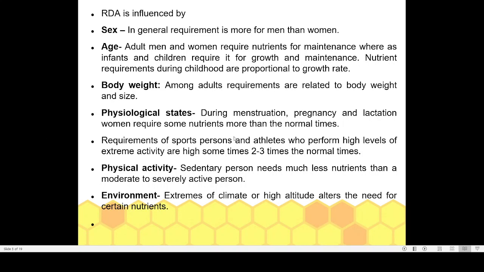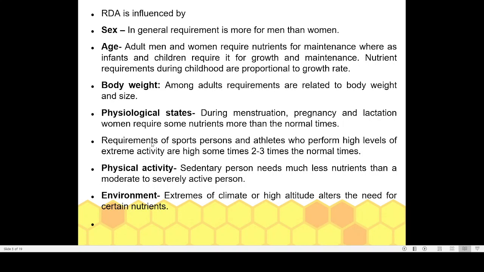Then, for example, sportspersons or athletes are involved in a lot of physical or muscular activity, and a lot of energy or calories will be utilized during that process. Because of that, they have to eat more food, sometimes 2 to 3 times the normal amount, when they are actively involved in physical or sports activity.